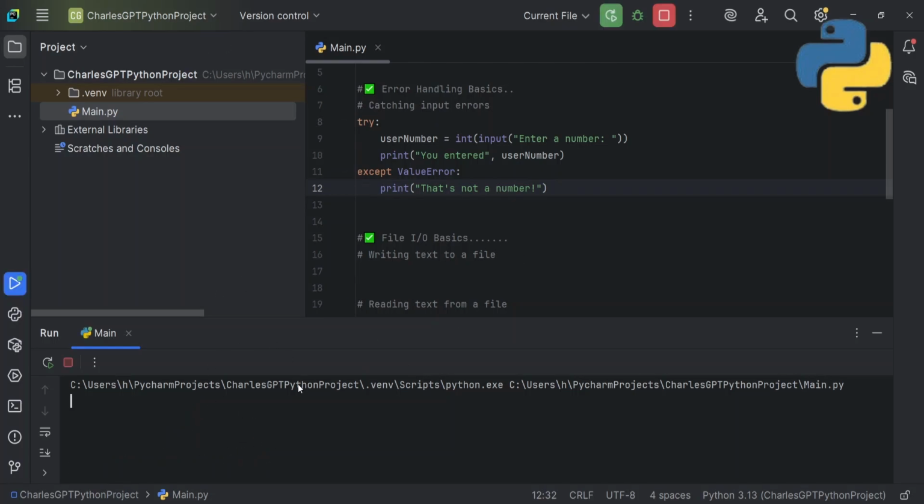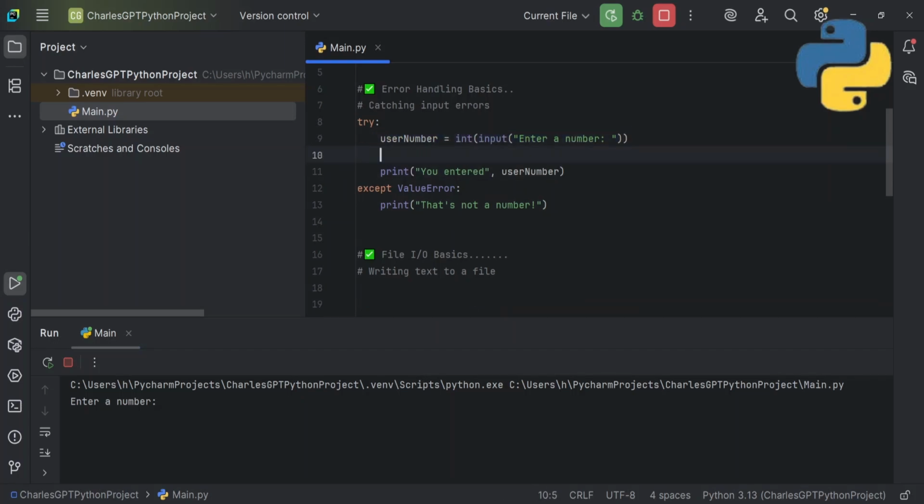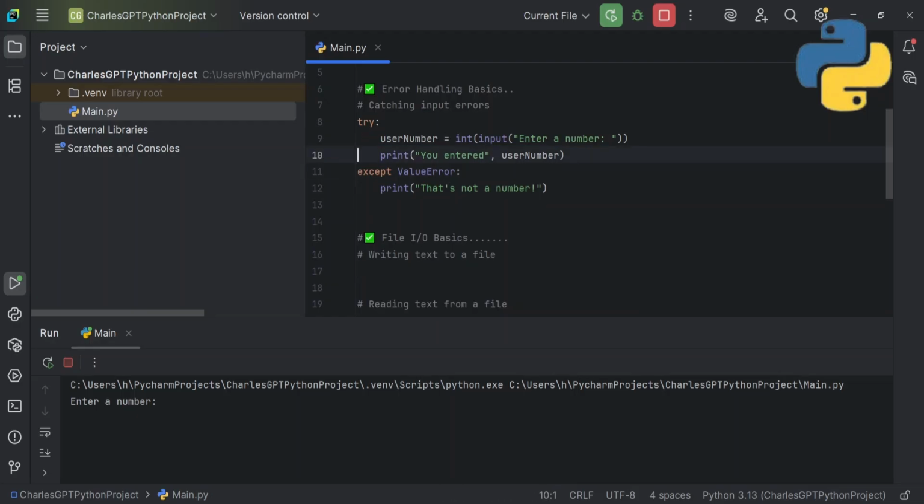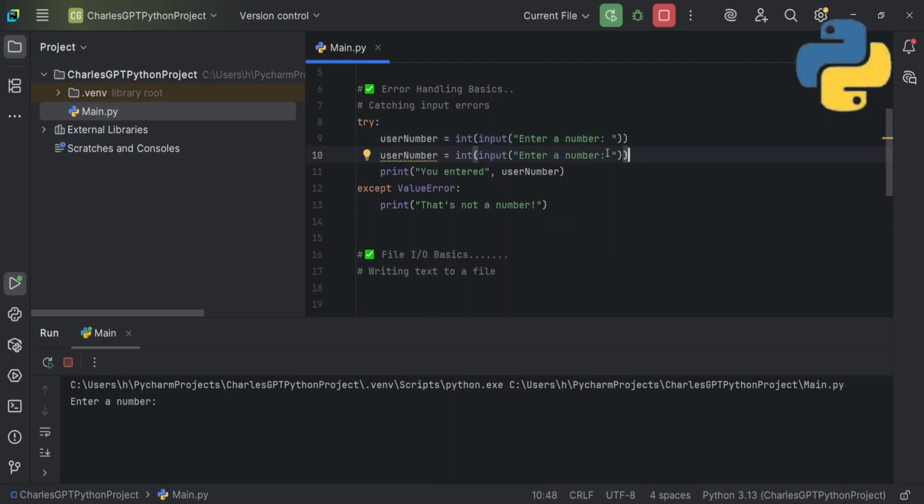So there are lots of exceptions that can occur. Let's say you ask the user for a number, and what can I use to break this? Enter a number. Maybe I don't know what I can use to break this. Okay, yeah, but there are lots of exceptions that can occur. Let's ask the user for a number, and then ask the user for another number. So I'll just copy this, enter a number, Control V, and then down here I'll do Control V.